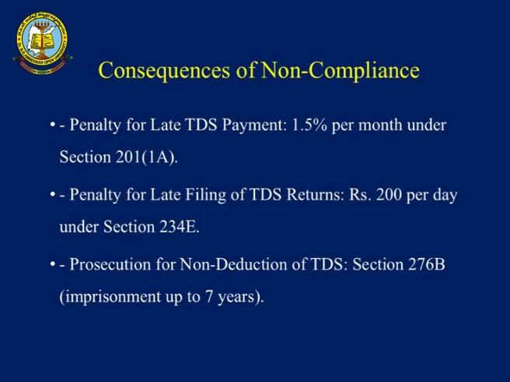Penalty for late TDS payments will be 1.5% per month. This should be calculated under Section 201(1A). Then second point, penalty for the late filing of TDS return is 200 rupees per day under Section 234E. This is also another important penalty.